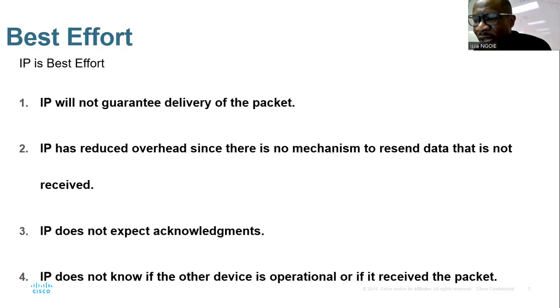Number four, IP does not know if the other device is operational or if it received the packet. What does it mean? Maybe I'm trying to send you something, or maybe I'm trying to reach the server. Sometimes maybe the server is down, right? There is no way I can know that the server is down. My message will still go, right? This is what it means.